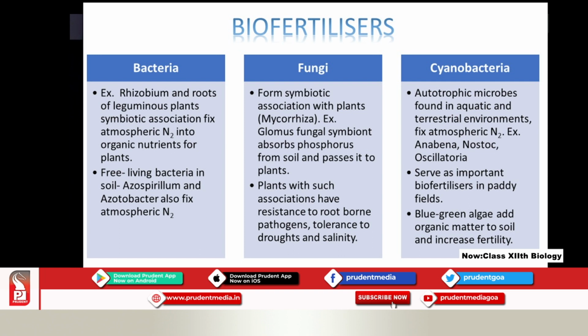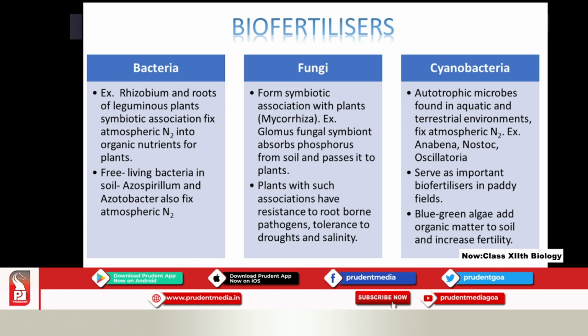There are also free living bacteria in soil, Azospirillum and Azotobacter, which also fix atmospheric nitrogen but are free living in the soil. This question has been asked in the Goa CET.